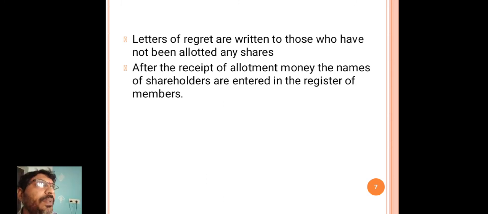After receiving the allotment money from the shareholders, the details of the shareholders who have paid are entered in the register of members.